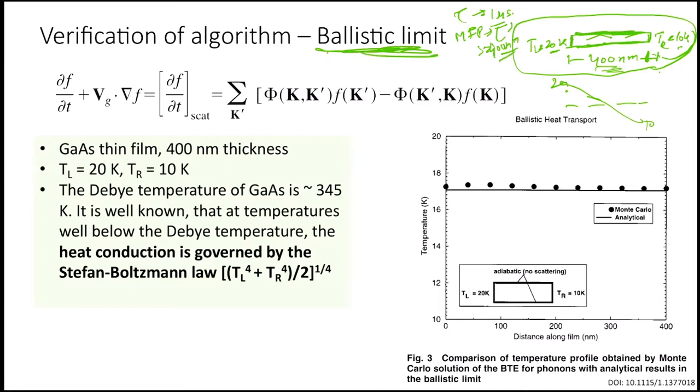Ballistic transport, basically, where the phonons are traveling ballistically and could only scatter with the boundary. So in that limit, what would happen? How should the temperature distribution look? Again, it's not an easy problem. So one more variable you should know: the Debye temperature is also quite high.